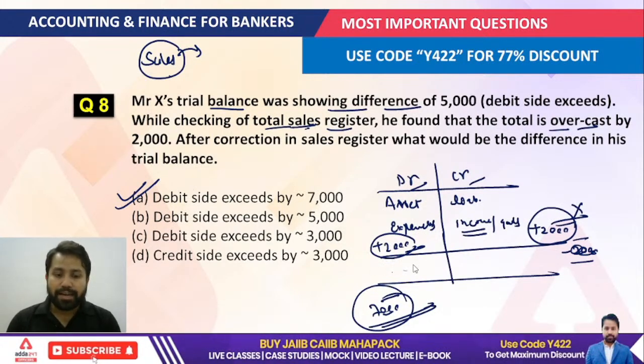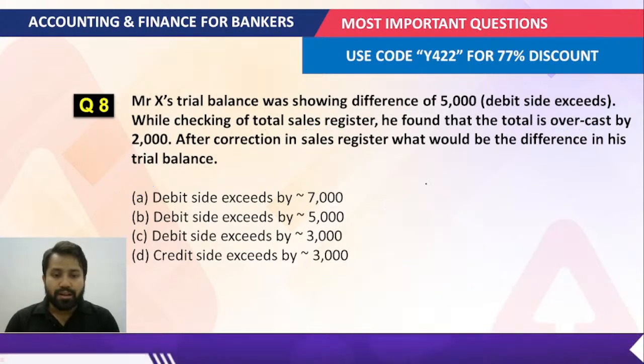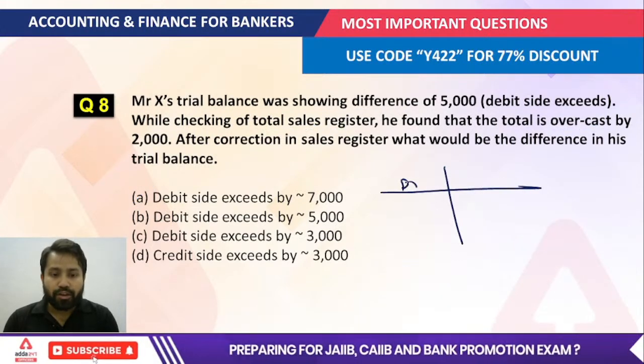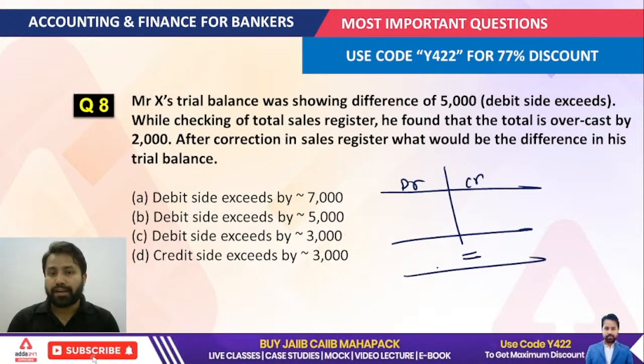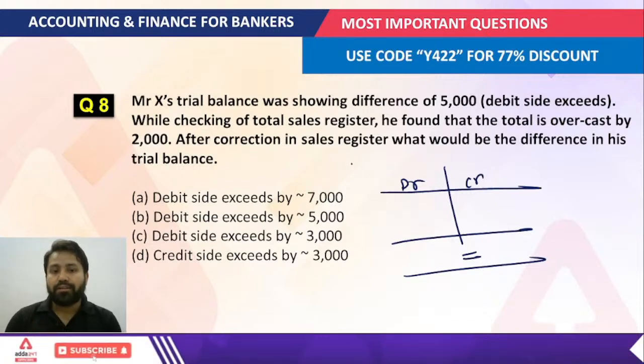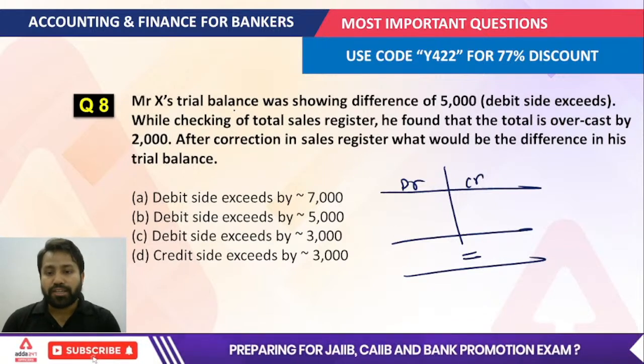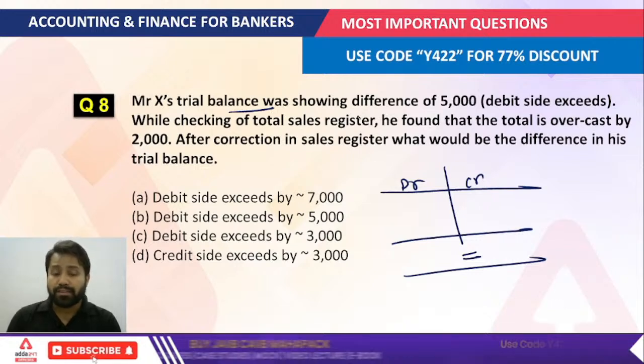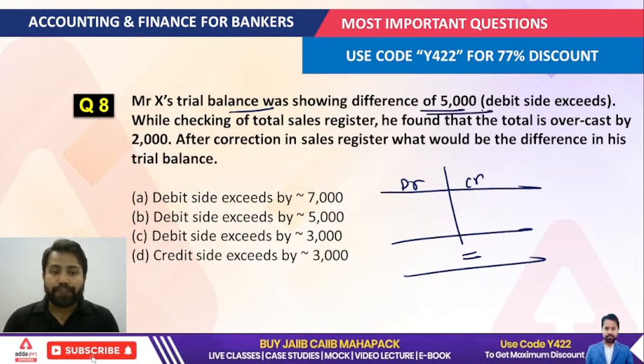Look, first understand here again, I just want to tell you here. Look, what we are talking about, we are talking about that for the trial balance, debit side should be equal to the credit side. This is correct. Okay. Now, but what is the condition given here? Here the condition is given that Mr. X's trial balance was showing a difference of 5,000 rupees.